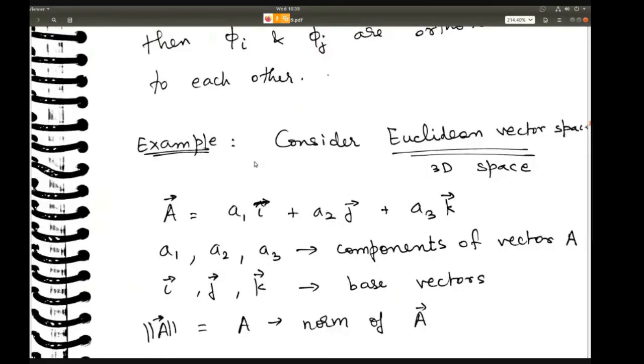Okay. So here the example is already shown to you. The vector A is given by A1i plus A2j plus A3k. Here A1, A2, A3 are obviously scalars, and i, j, k are the base vectors. And why are they base vectors? Because they are linearly independent. If you do i dot j, you're going to get 0, and i dot i will give you 1, right? Similarly for the others. And obviously they are linearly independent because you cannot express j in terms of i or k, right? They are completely independent of each other.